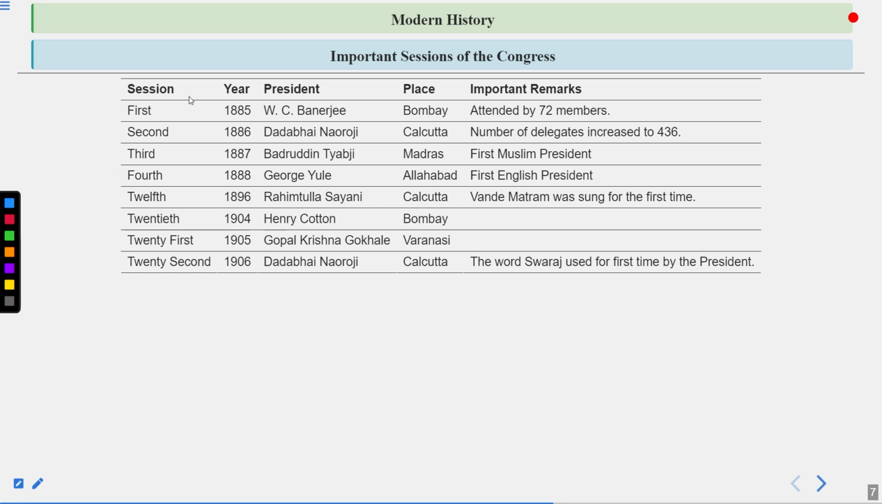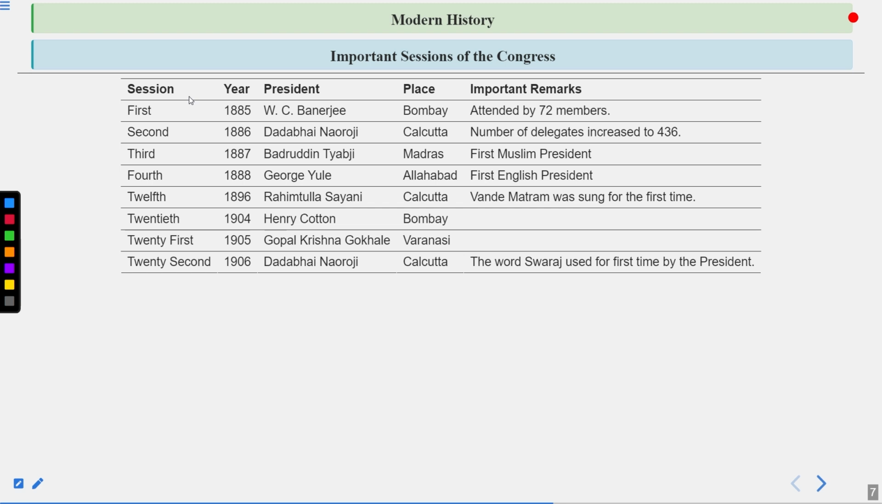Then comes the very important 22nd session, that was in 1906. Dadabhai Naoroji became the president, and this session was held in Calcutta. So do remember Dadabhai Naoroji, famously known as the Grand Old Man of India. Dadabhai Naoroji was also famously known as the person who introduced the drain theory of wealth to this country and wrote a book, Poverty and Un-British Rule in India.